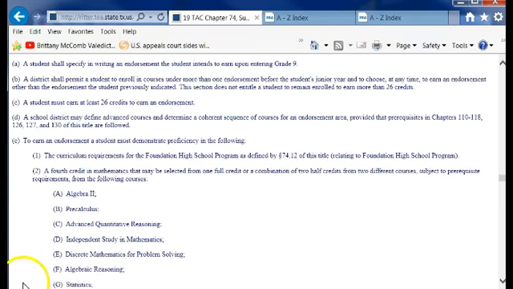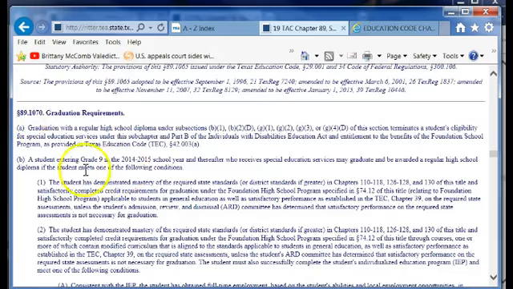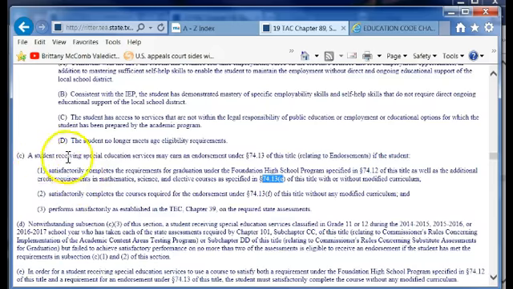There's a rule that applies in Chapter 89, and that rule directly affects special education students. I'm in Chapter 89.1070, graduation requirements. I'm going to go to C, and it says a student receiving special education services may earn an endorsement in 74.13 of this title if the student satisfactorily completes the requirements for graduation under the Foundation high school graduation program specified in 74.12 of this title, as well as the additional credits in math and science, which is science for this conversation, as specified in 74.13E of this title with or without modification.